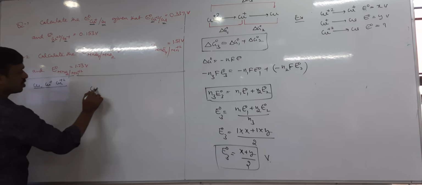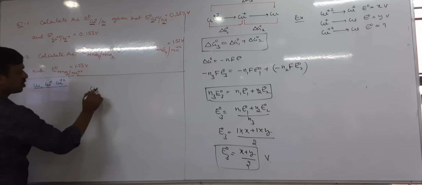Then tell me what we actually have to calculate. We need to calculate Cu plus 1 to Cu, that is G02. So G02 means it is N2 E02, right? N2 into E02 is equal to N3 into E03 minus N1 into E01. Yes or no? Then N2, what is N2? Plus 1 to 0, what is the change? 1. Therefore 1 into E02 we have to calculate.